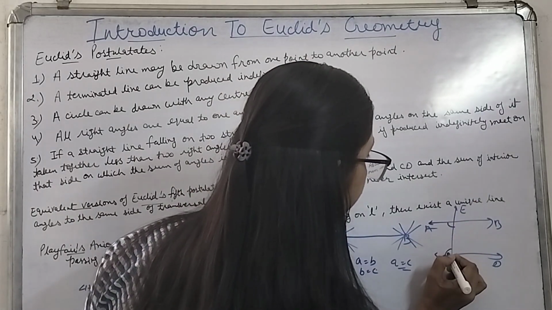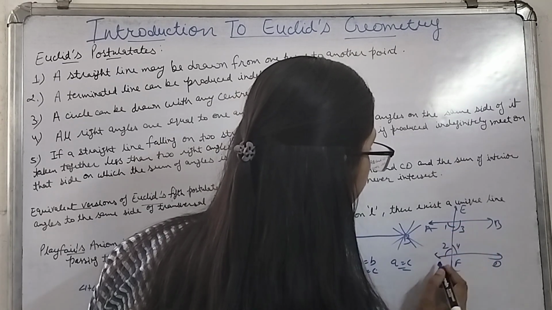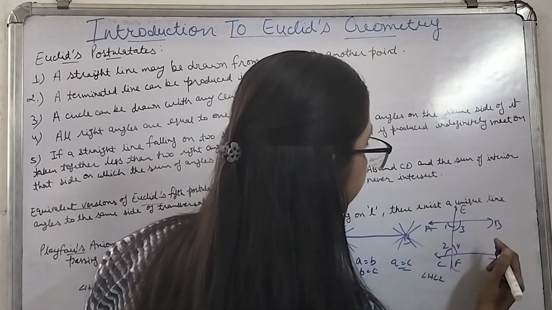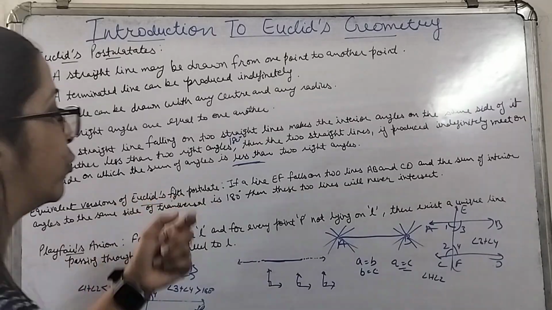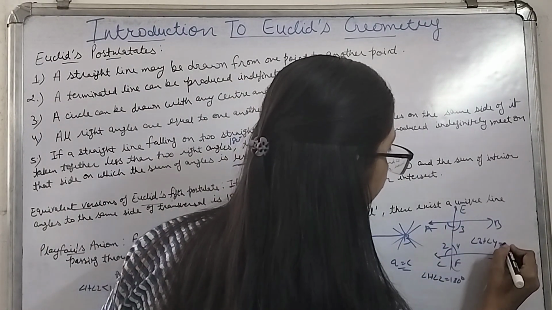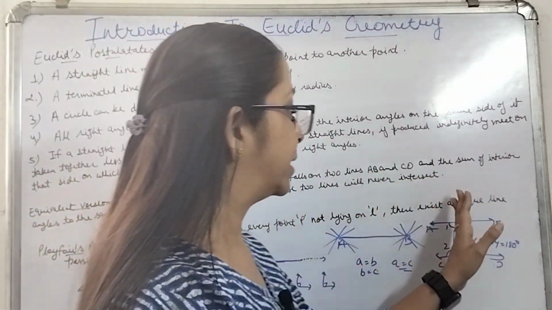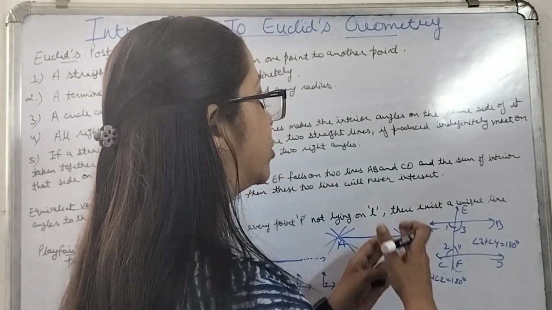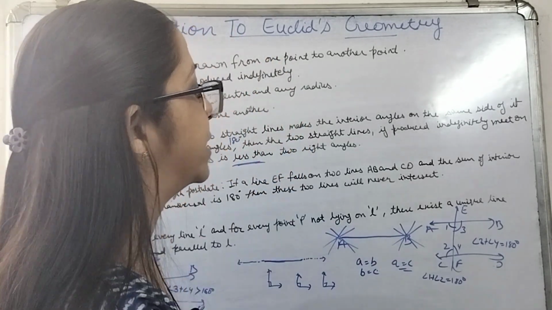If the sum of the angles on the same side of the transversal, 1 plus 2, or we can say 3 plus 4. On the same side of the transversal, over here it is angle 1 plus angle 2. On this side it is angle 3 plus angle 4. If angle 1 plus angle 2 is 180 degrees and angle 3 plus angle 4 is 180 degrees, then these two lines will never intersect. In that case, the distance between these two lines will always remain the same. In whatever direction we extend these two lines, they will never intersect each other.